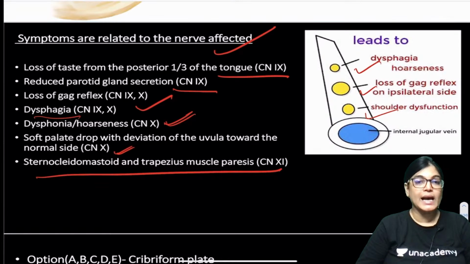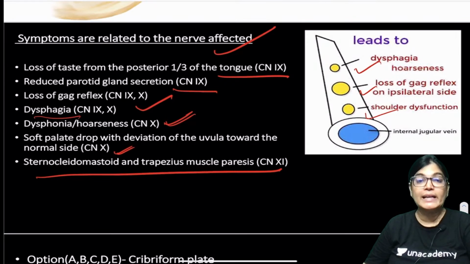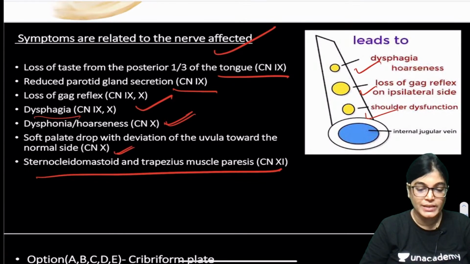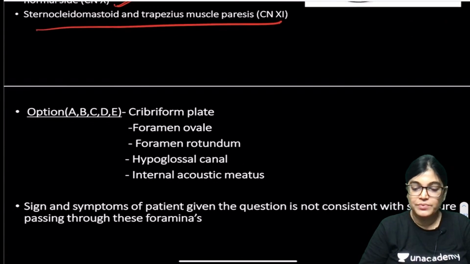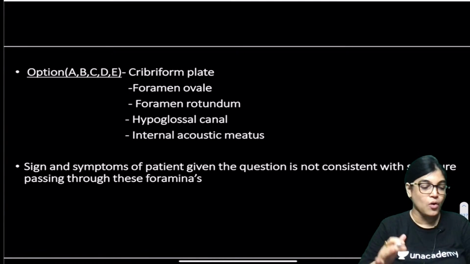So these are the signs and symptoms seen if the patient is suffering from compression of the jugular foramen, causing compression of mainly the 9th, 10th and 11th cranial nerves, Wernicke syndrome. Now, my dear friends, I also want to tell why the other options are not correct.